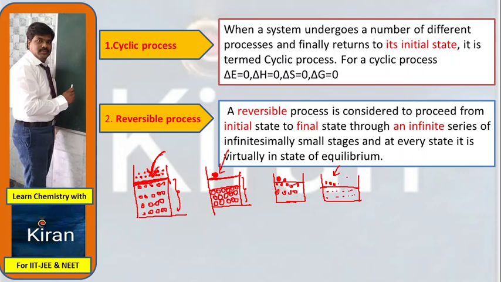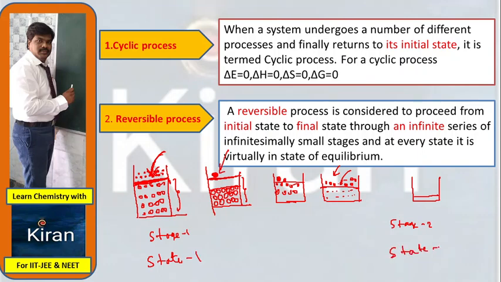It means I am increasing sand particles one by one, one by one. Finally, I get the final stage. This is the initial stage and this is the final stage. State 1, either solid or liquid, whatever it may be, and this is state 2.